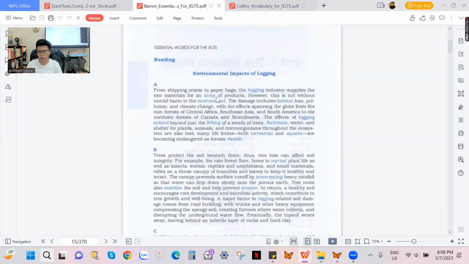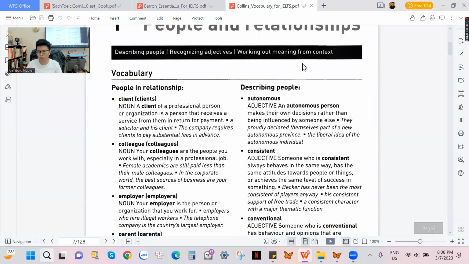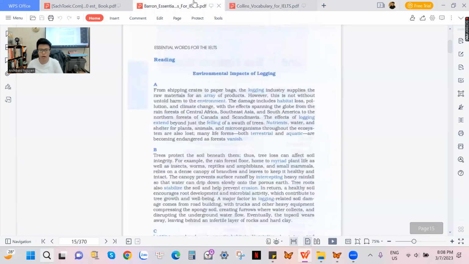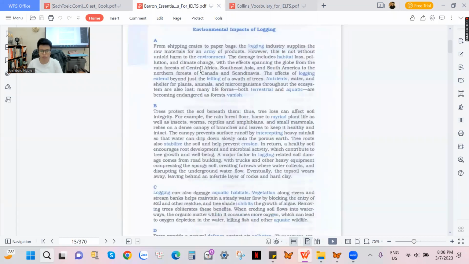The first book is the Collins Vocabulary book. This book is going to help you to get the vocabs for IELTS. And the second book that we need to study is Barron's Essential for IELTS. And when we study this book, we will study the reading parts of the book.